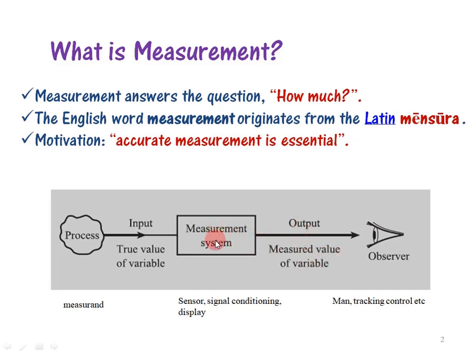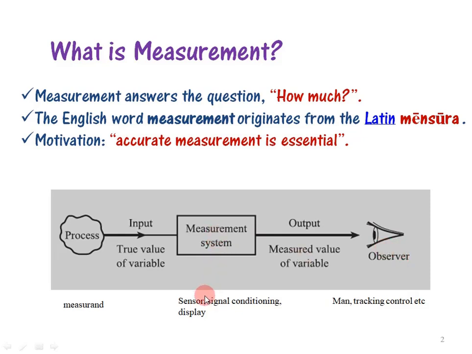Our measurement system is nothing but a measuring device. The measuring device output is a measured value. Input is the true value and output is the measured value. This measured value is expressed in a manner understandable to the human being, because the final user of this device is a human. The observer is nothing but a human being. It may be used for tracking control.